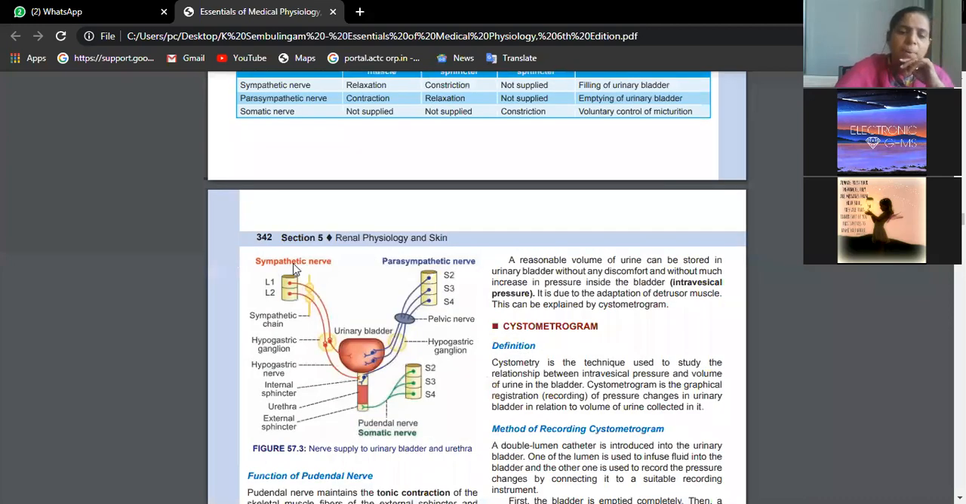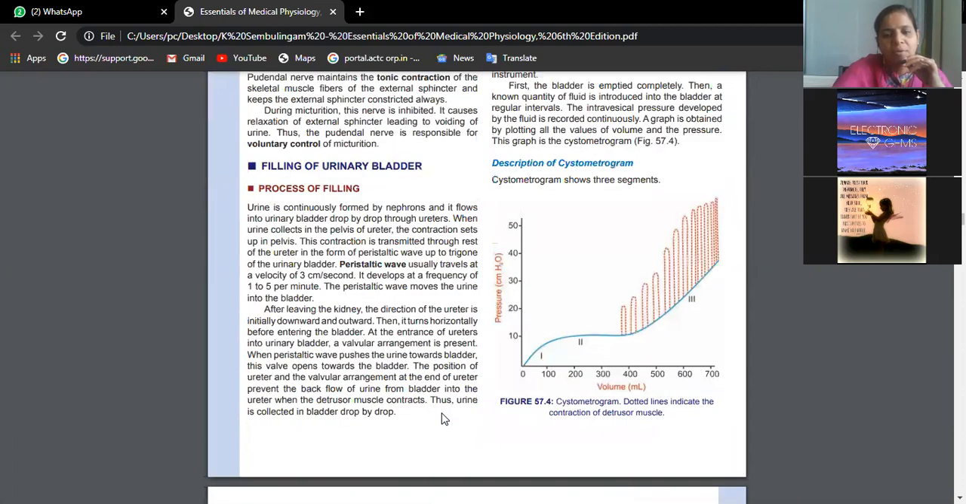We have sympathetic nerves and we have parasympathetic nerves. Sympathetic is coming from L1, L2, and parasympathetic S2, S3, and S4. Urethra is being supplied by S2, S3, S4. Now this is actually the cystometrogram. So the cystometrogram is helping us to know the pressure which is increasing in the urinary bladder when the person is not passing the urine.